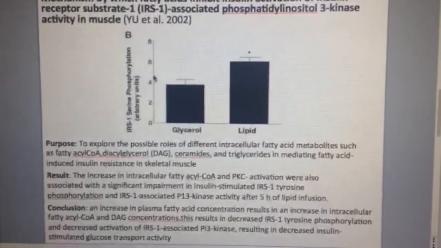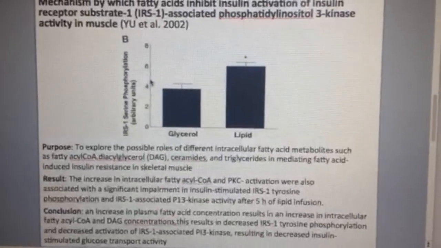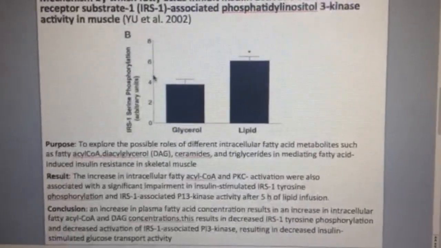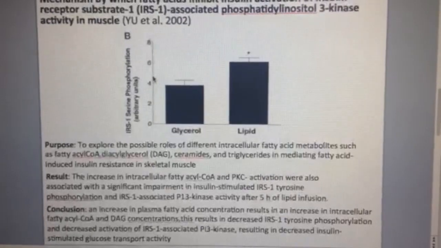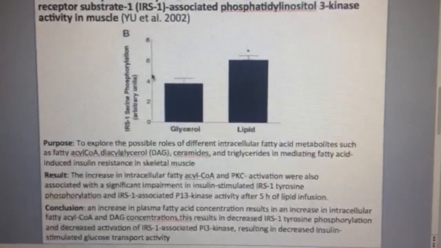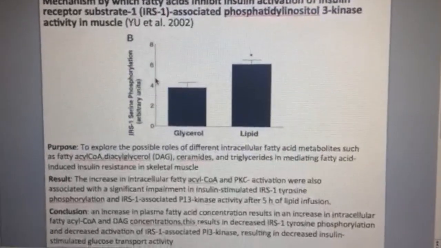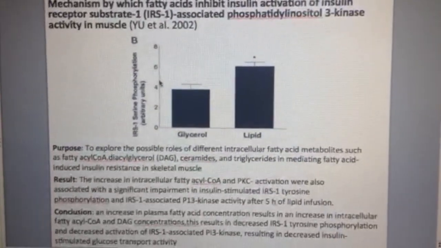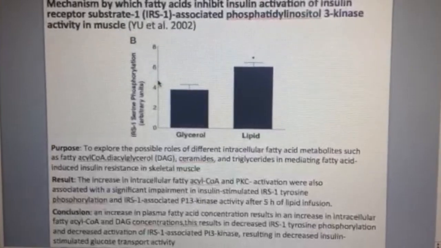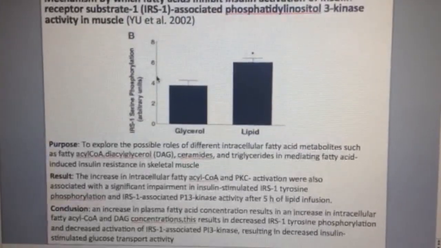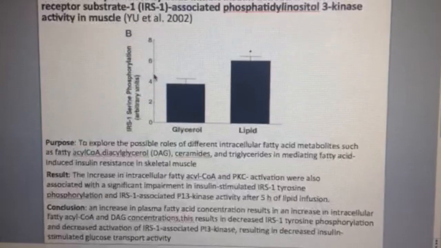In conclusion, an increase in plasma fatty acid concentration results in an increase in intracellular fatty acyl-CoA and DAG concentrations. This results in decreased IRS1 tyrosine phosphorylation and decreased activation of IRS1 associated PI3K, resulting in decreased insulin-stimulated glucose transport activity.